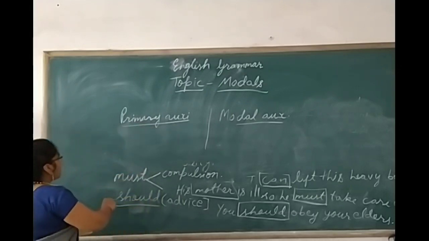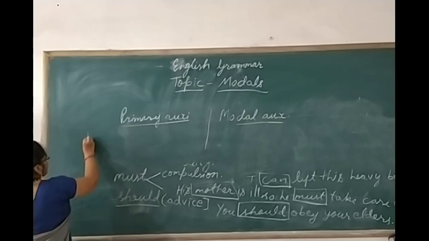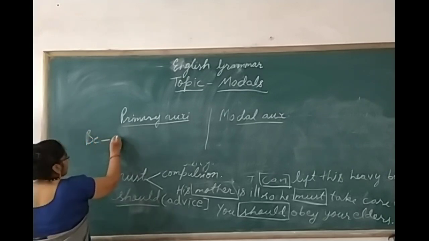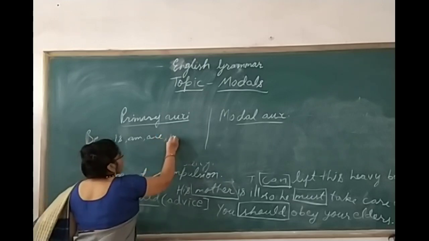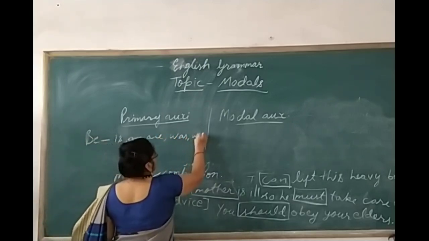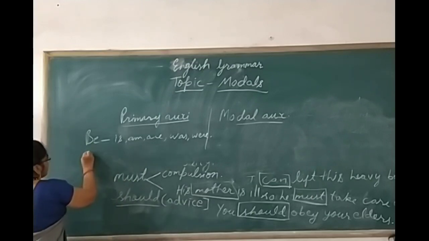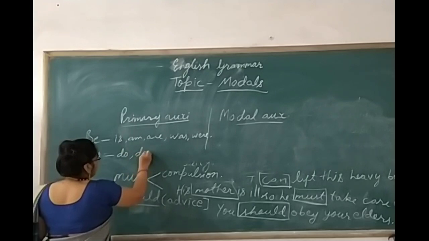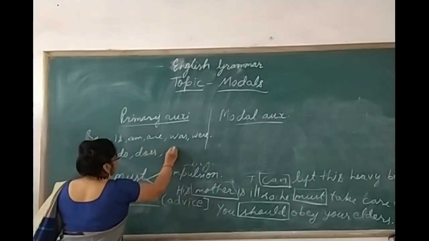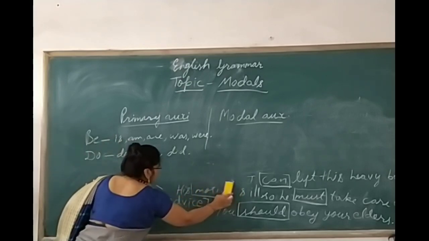Primary auxiliaries are categorized into three parts. Suppose that be takes is, am, are, was, were. Clear? And do takes do, does and did. Let me clear.